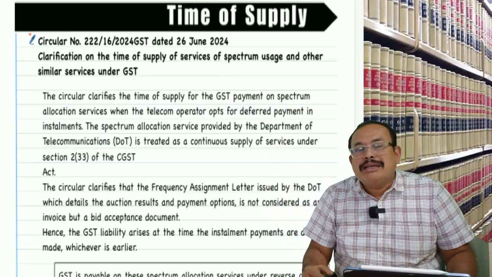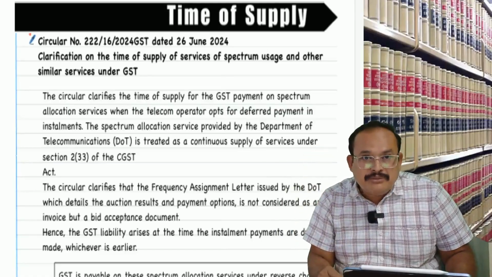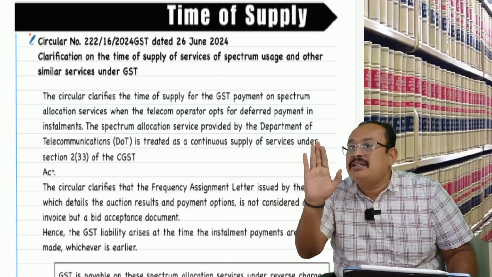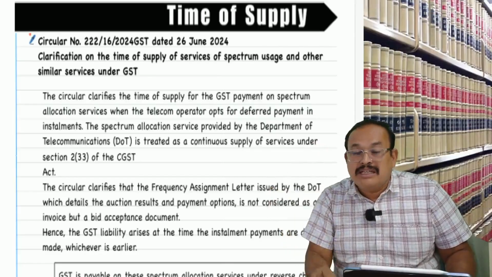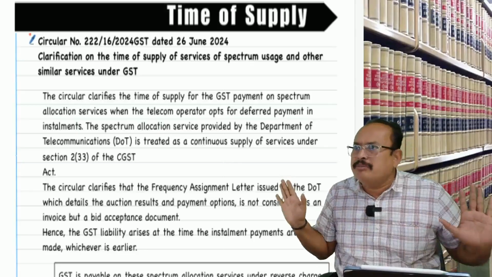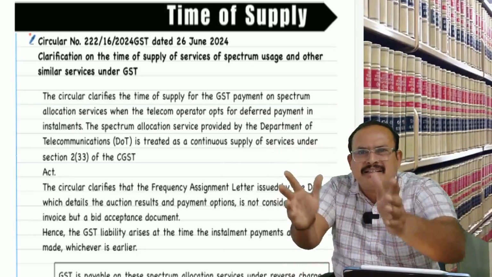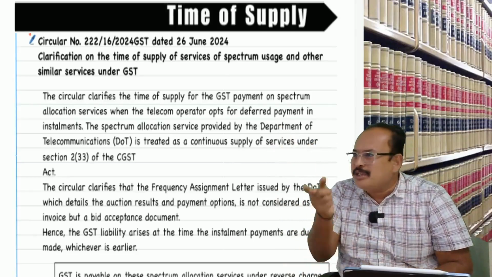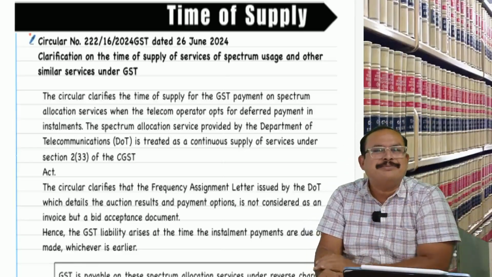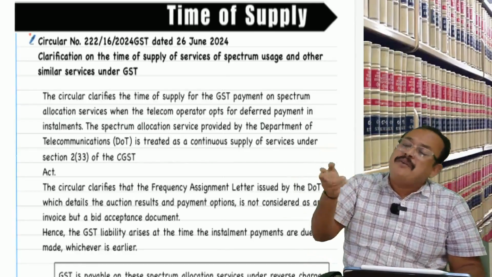So, in that case, what is the time of supply? Under RCM, not as per section 13 subsection 3, it should be as per continuous supply of service. Simple. Due date to pay or date of payment, whichever is earlier, is the time of supply. That's it. This is to be followed for all types of similar services.